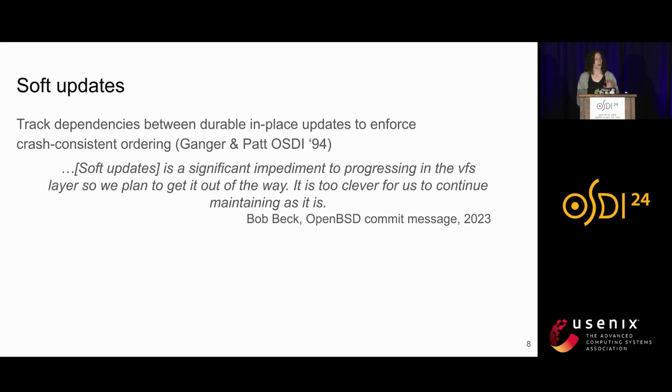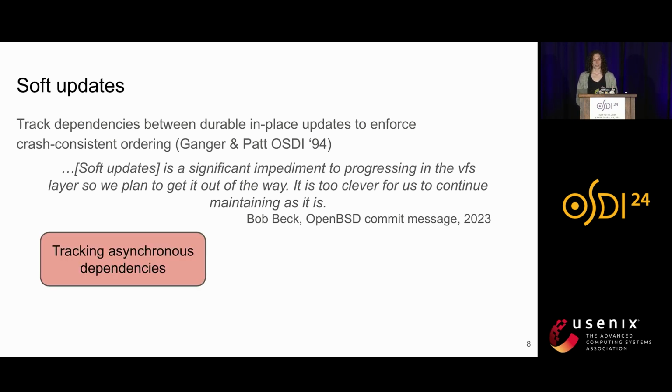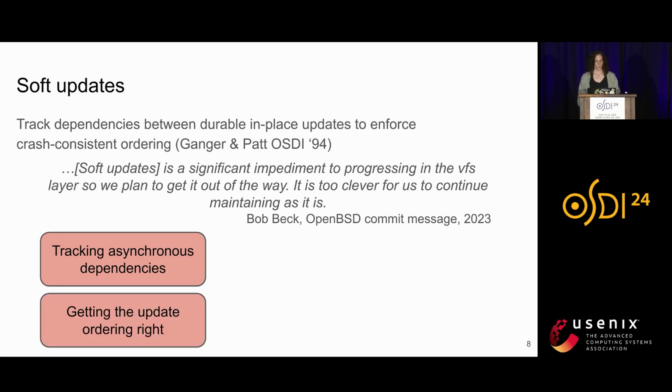We identified two high-level challenges with soft updates and present solutions to make the approach tractable in SquirrelFS. The first challenge is that tracking asynchronous dependencies is extremely challenging for developers. They need to use complicated structures and logic to keep track of what the dependencies are across multiple updates from multiple different system calls. The second challenge is getting this ordering right. Even if we can track these dependencies, the updates still need to be written out in an order that is actually crash consistent, potentially in the presence of reordering by the hardware.